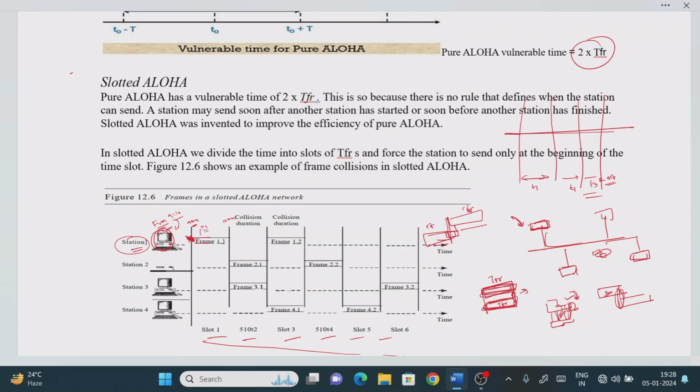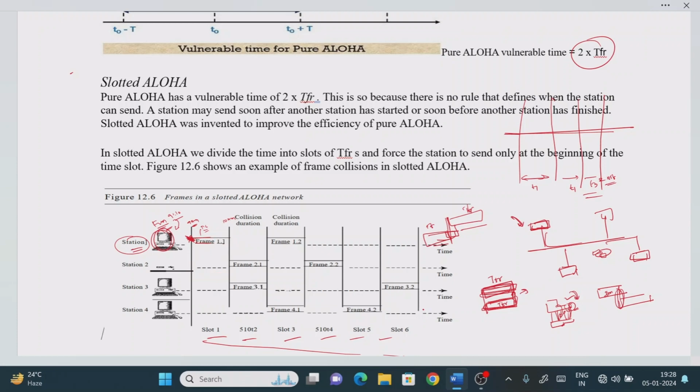Now why are we doing this? Suppose we have a frame here, and the next station also starts sending its frame at the beginning of the time slot only, right? If a frame collides completely with some other frame, that's okay. But here we can avoid the collision that occurs at the edges, or hitting at the edges.